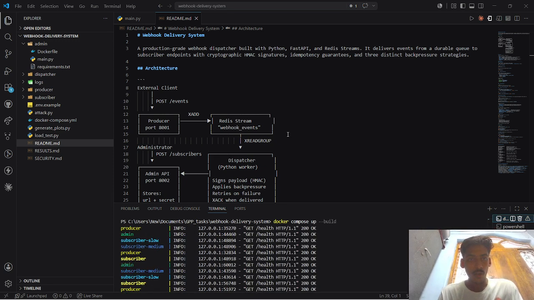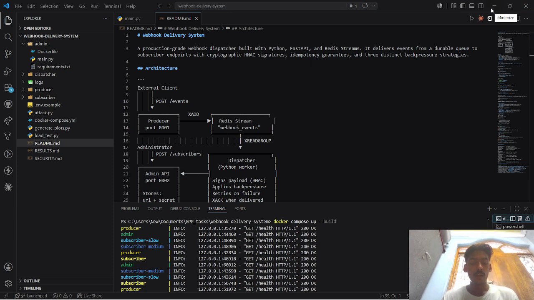The simple thing to test is that when a client sends an event, it is stored in the Redis Streams instead of being sent directly to the subscribers. Let's just quickly test it.